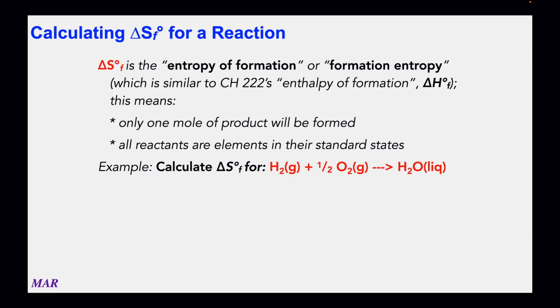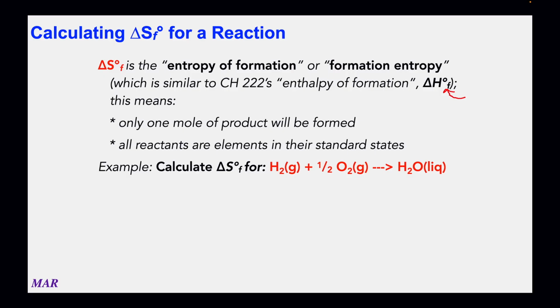In Chemistry 222, we talked about the enthalpy of formation, or the heat of formation. And when you have a formation, delta H, you have that little subscript F, which means formation. And in terms of enthalpy, that means you have 1 mole of product, and all the reactants have to be elements in their standard states. Well, there's an equivalent in entropy. There's what they call the entropy of formation, delta SF, or formation entropy.